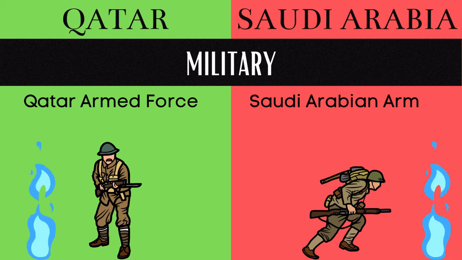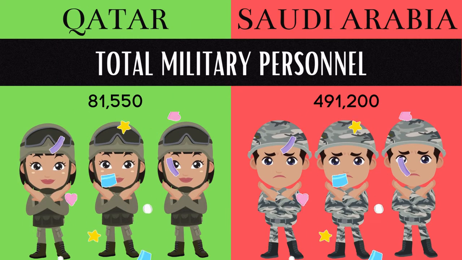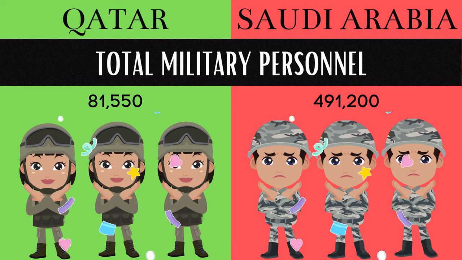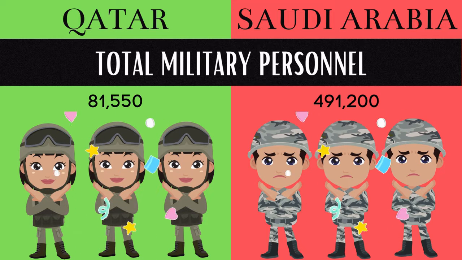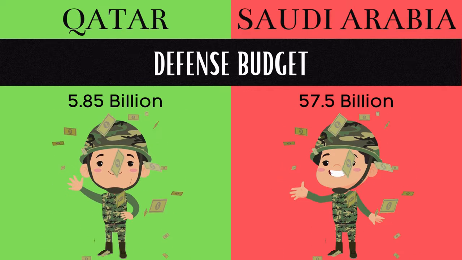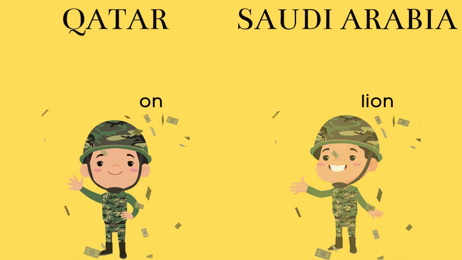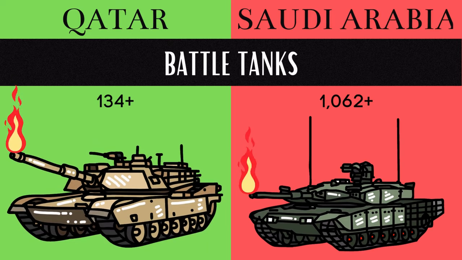Qatar Armed Forces are the military of Qatar, and Saudi Arabian Armed Forces are the military of Saudi Arabia. There are 81,500 military personnel in Qatar, and there are 491,200 military personnel in Saudi Arabia. Defense budget of Qatar is 5.8 billion, and the defense budget of Saudi Arabia is 57 billion. There are 134 battle tanks in Qatar, and there are 1,062 battle tanks in Saudi Arabia.